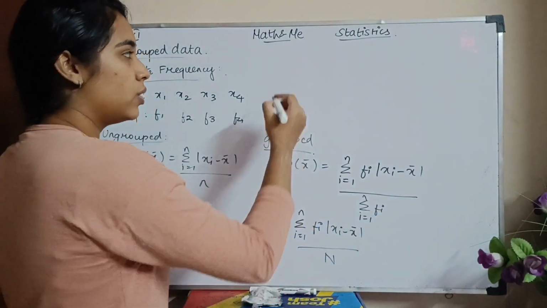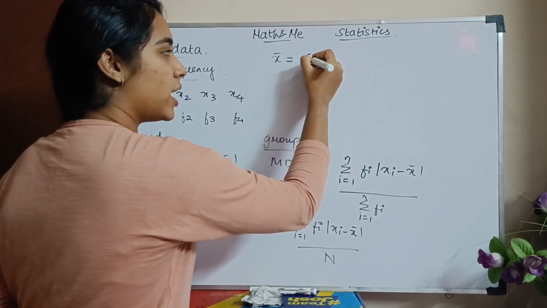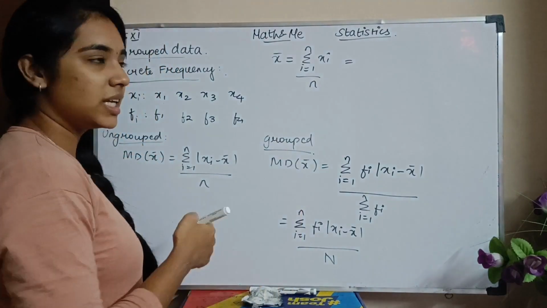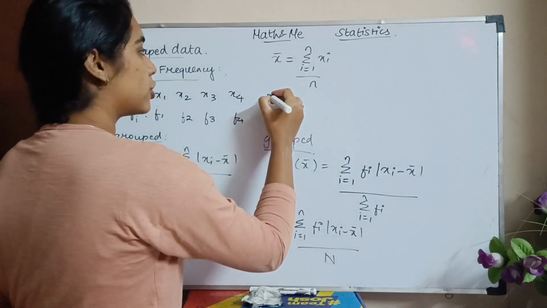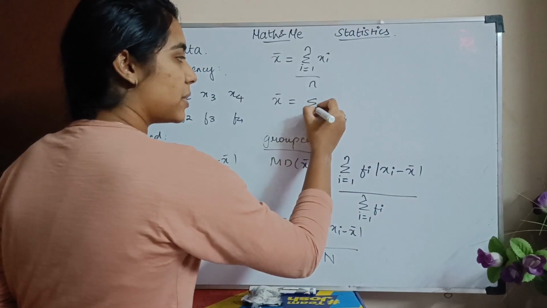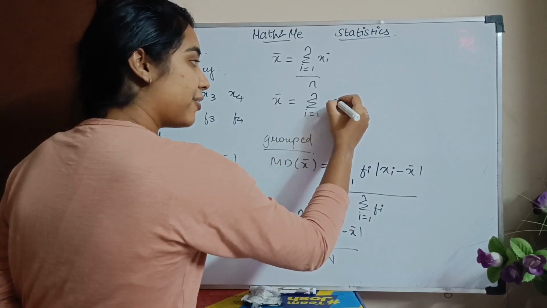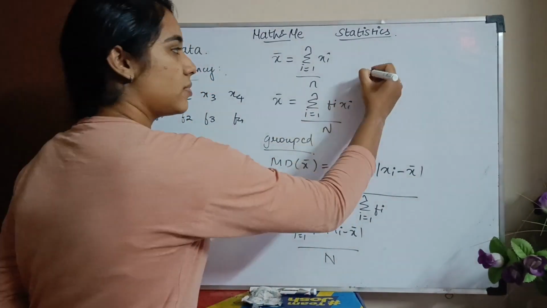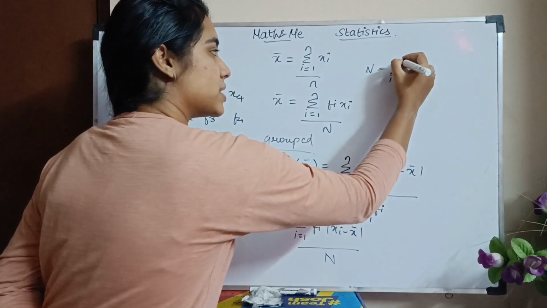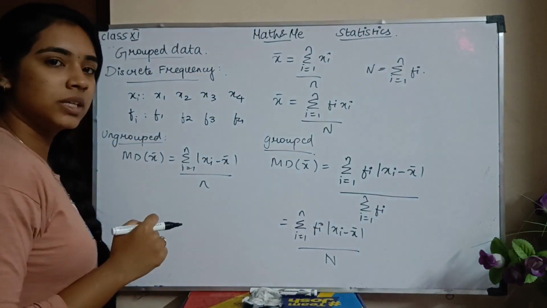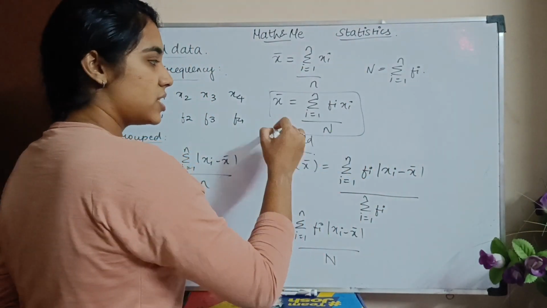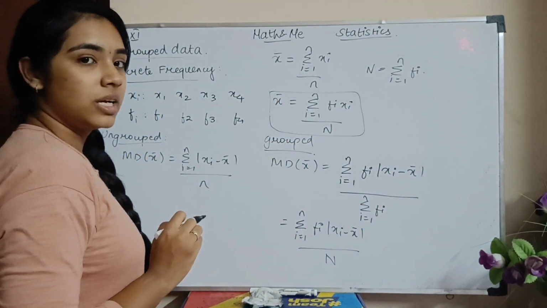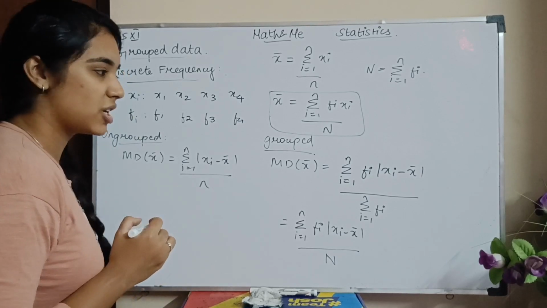And what is your mean now? Now first for ungrouped, what mean did we see? Mean was summation of xi from i equals 1 to n divided by the total number of terms. Now for this, what are we going to see? This is for ungrouped. For grouped, x bar is summation of i equals 1 to n of fi xi divided by capital N, where capital N is summation of all the frequencies. Okay, so the mean formula also changes. The mean deviation formula also changes. The median formula also changes. We'll see it in the next slide.